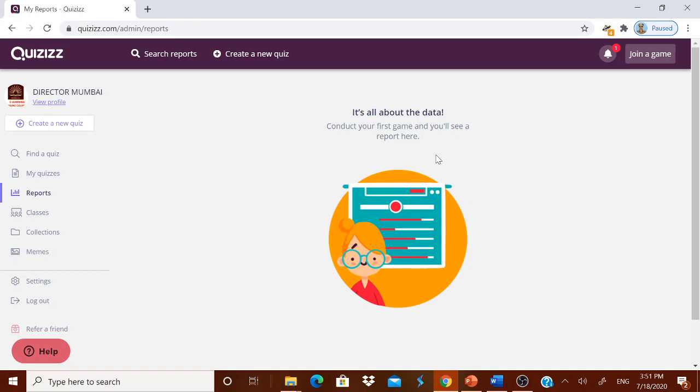Everything will be highly perfect. It will give you the graph and everything. Therefore, there won't be any problem. Okay, now let me go for the other idea. Now you have learned how to create your own quiz and play with the children. Now let me go for how to get a quiz that has been created by somebody else.